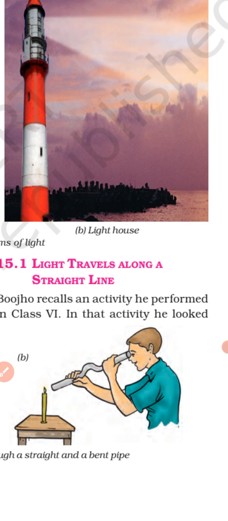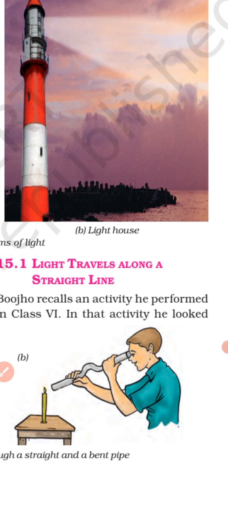This means that light travels through the straight hole of a straight pipe, but not through the bent hole of a bent pipe. So this observation shows that light travels in a straight line path.